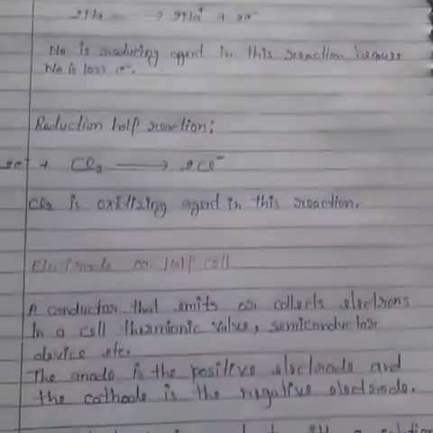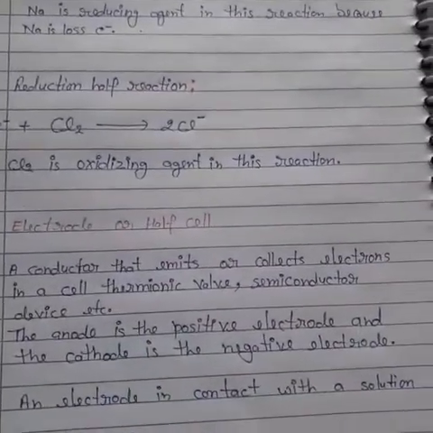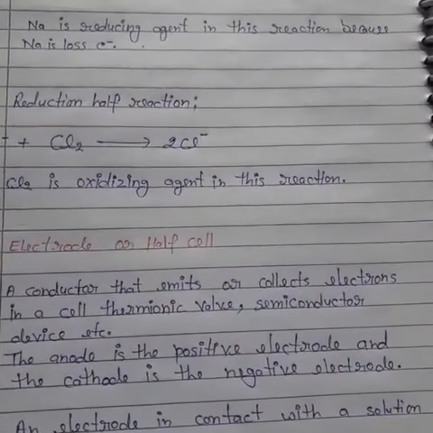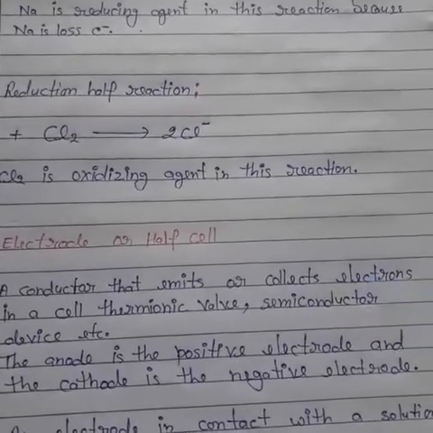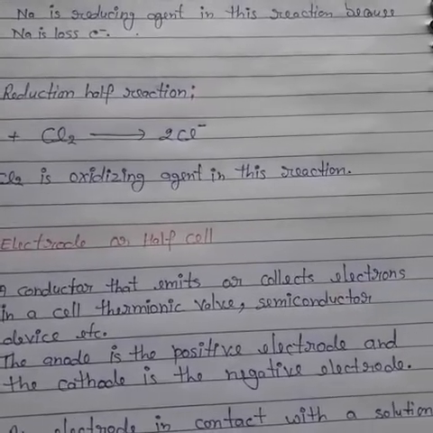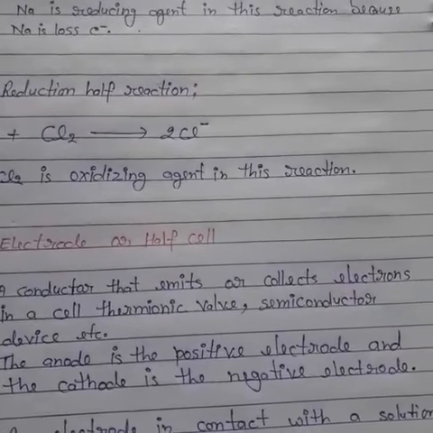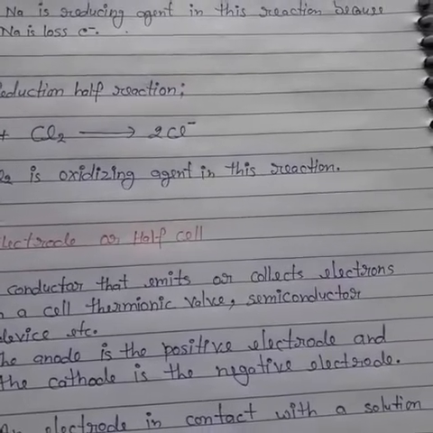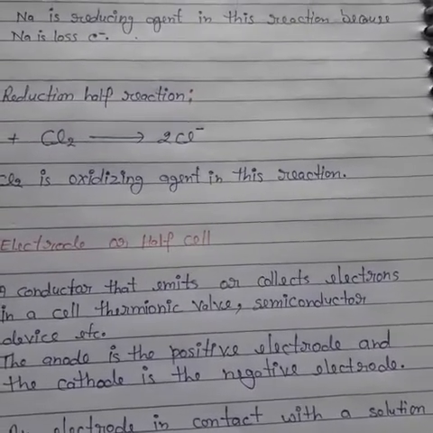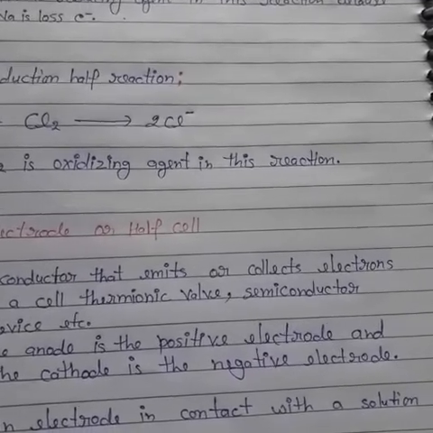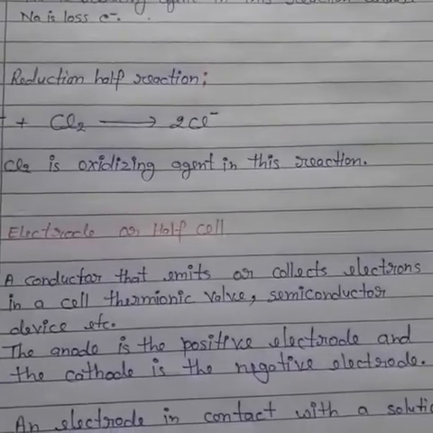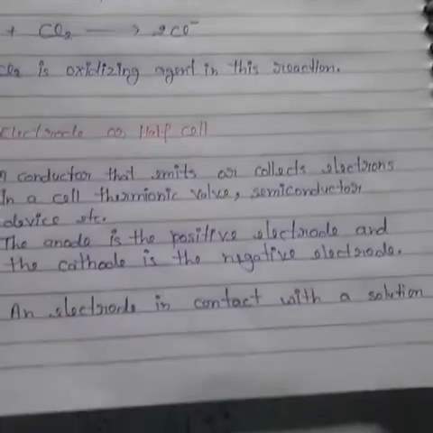Okay students, now electrode or half cell. What is an electrode? A conductor that emits or collects electrons in a cell, thermionic valve, semiconductor device, etc. The anode is a positive electrode and the cathode is a negative electrode.